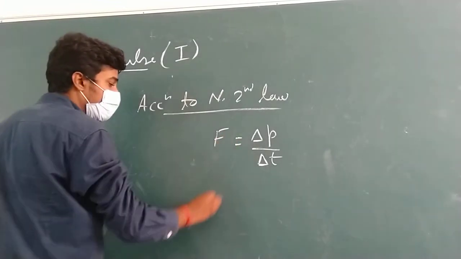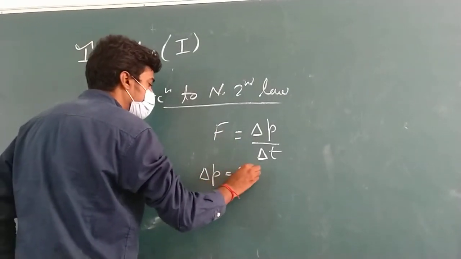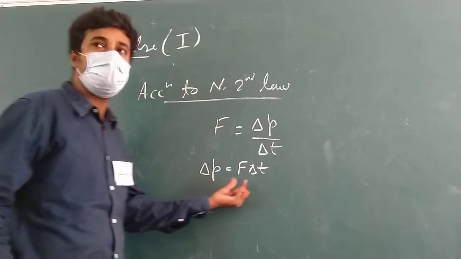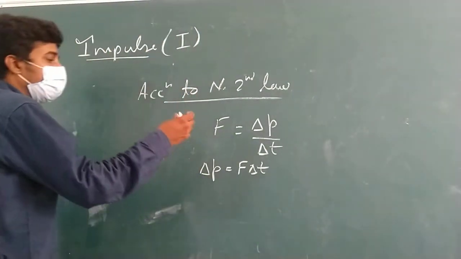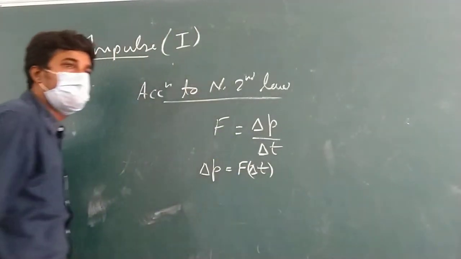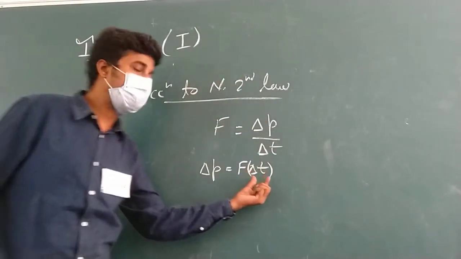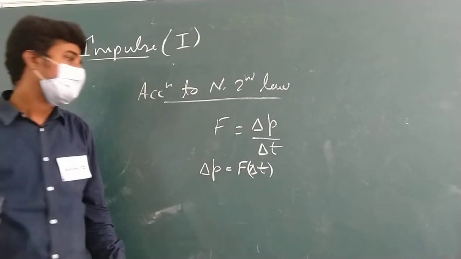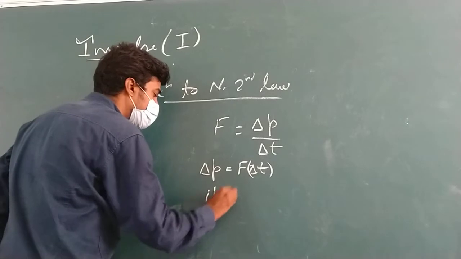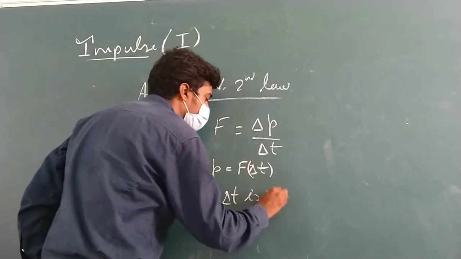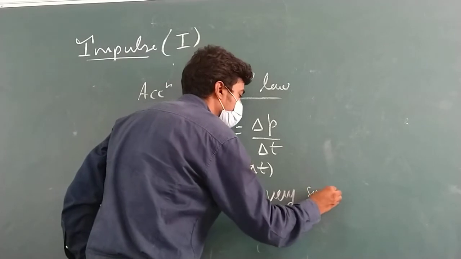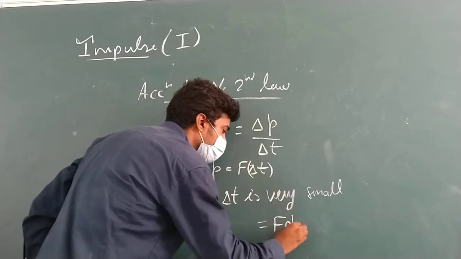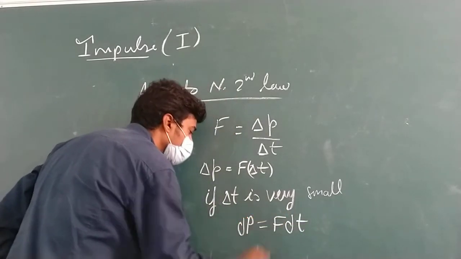From here we can write delta P is equals to F delta T. Yes or no? Yes. So delta P is equals to F delta T. Bacha, if this delta T would become very small, because F की value छोड़ो, if this delta T will become very small, then this delta P will also become very small. If delta T is very small, then we can write it F dt, which is equals to dp.